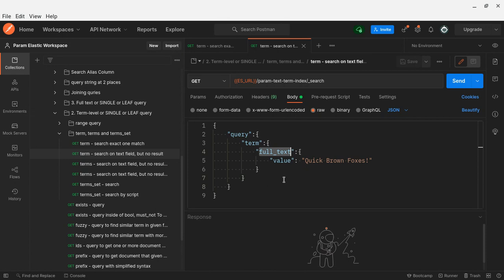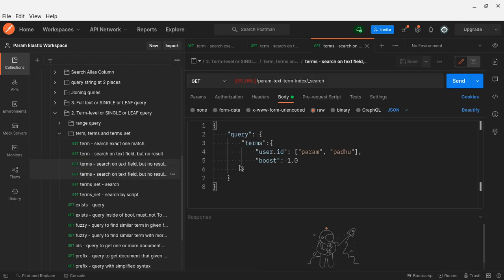It will not work, because if it is a text field, it will be analyzed by the analyzer, right? If it is a text field, then this will not return the document. That is what I explored here. Then terms: here I can give more than one term. Whatever documents have user ID as one param or another, it will return those documents. Either one, no need to match both. If it is there, then return the document.